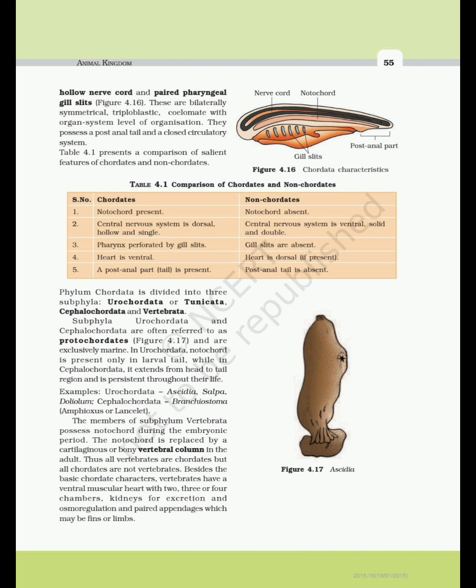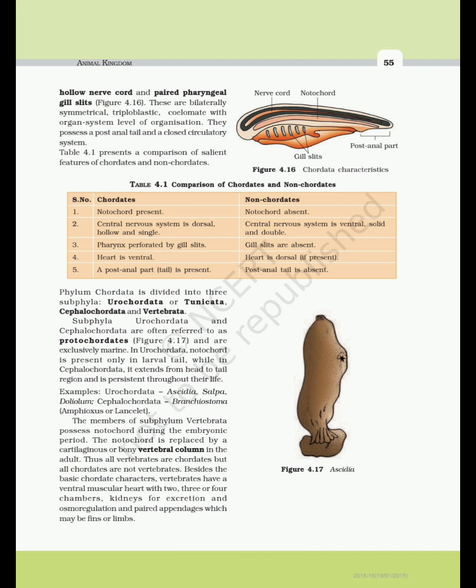Phylum Chordata is divided into three subphyla: Urochordata or Tunicata, Cephalochordata and Vertebrata. Subphyla Urochordata and Cephalochordata are often referred to as protochordates, figure 4.17, and are exclusively marine. In Urochordata, notochord is present only in larval tail, while in Cephalochordata, it extends from head to tail region and is persistent throughout their life. Examples: Urochordata, Ascidia, Salpa, Doliolum; Cephalochordata, Branchiostoma.